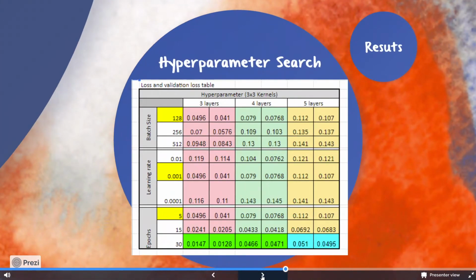As shown here, after performing the hyperparameter search on the convolutional autoencoder, we found out that the convolutional autoencoder gave best results with 30 epochs, a learning rate of 0.01, and a batch size of 512.